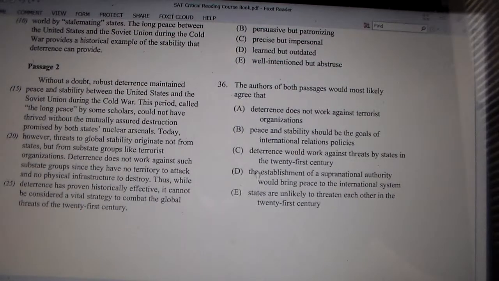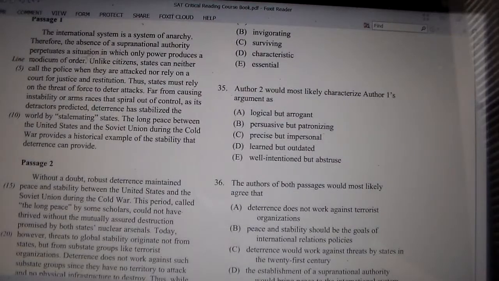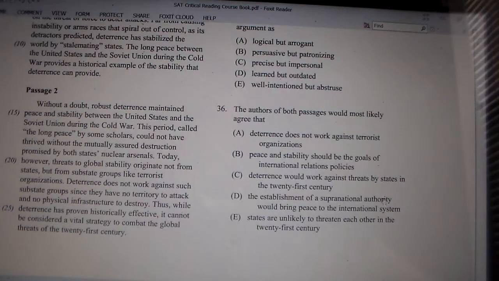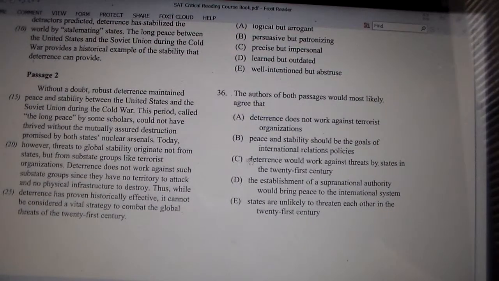Okay, so I think that's the answer, but let's quickly check the other two just to make sure that we didn't go astray. What's this one? D, the establishment of supranational authority would bring peace to the international system. Well, author 2 doesn't say that. Author 1 says something like that: the absence of a supranational authority perpetuates a situation in which only power produces a modicum of order. Yeah, it doesn't say that a supranational authority would bring peace. So that's out. E, states are unlikely to threaten each other in the 21st century. Well, neither of the authors makes that claim. That's pretty far out. So C would have to be our answer. And we'll pause at that.